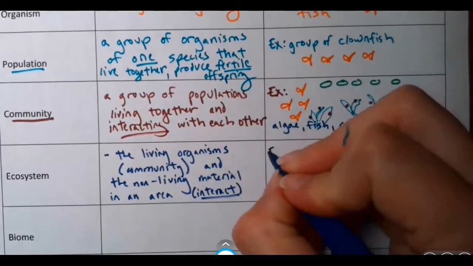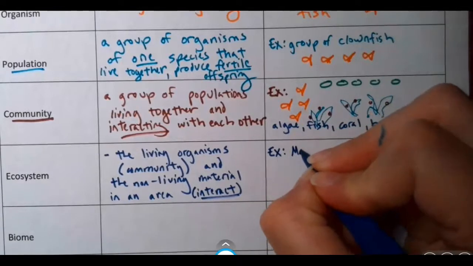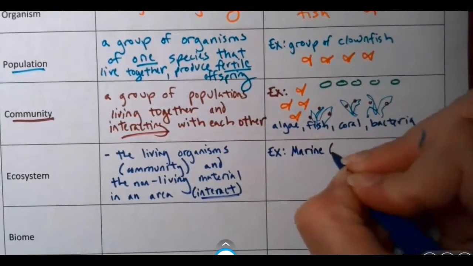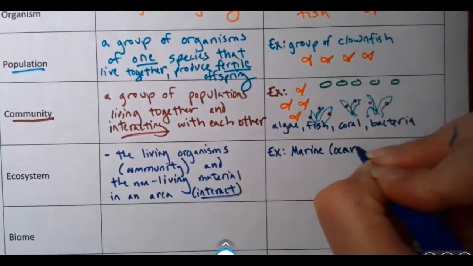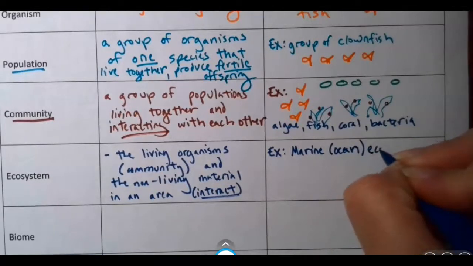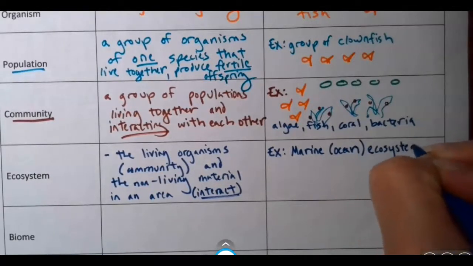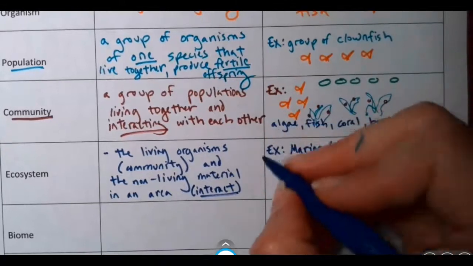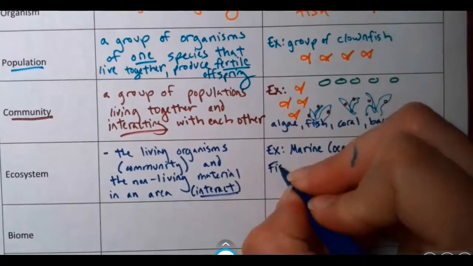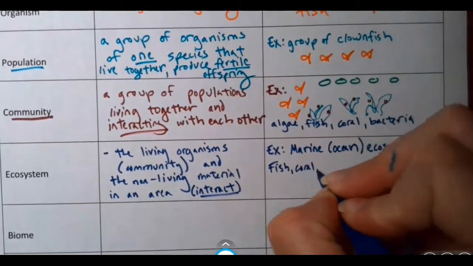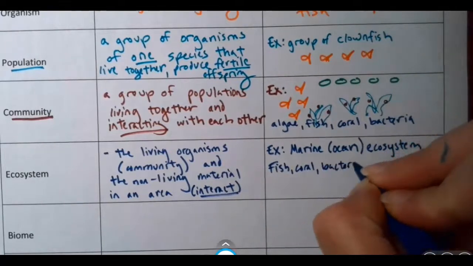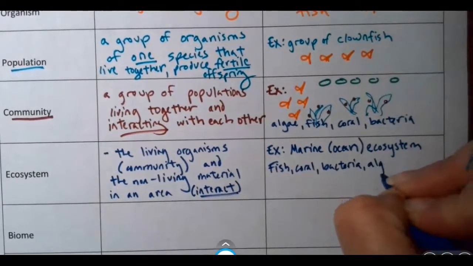So for example, we could talk about a marine, also known as an ocean ecosystem. The living things might include the fish, the coral, the bacteria, and the algae.